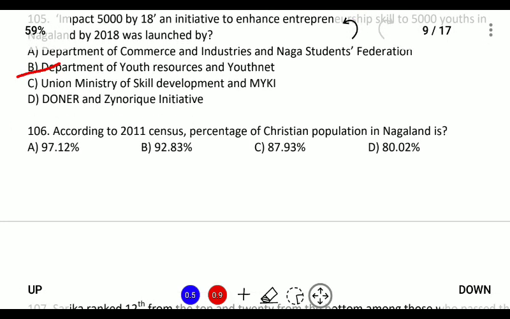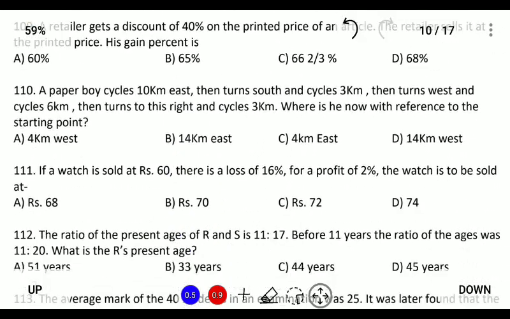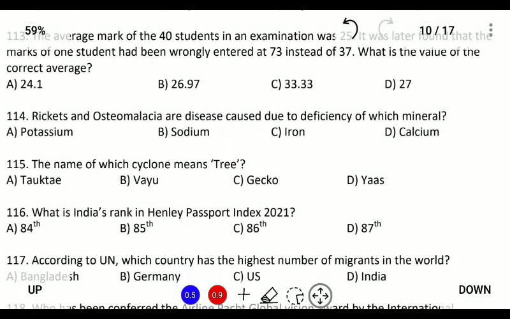According to 2011 census, percentage of Christian population in Nagaland is 87.93%. Next, these are all question answer numericals. Next, rickets and osteomalacia are diseases caused by deficiency of which mineral?